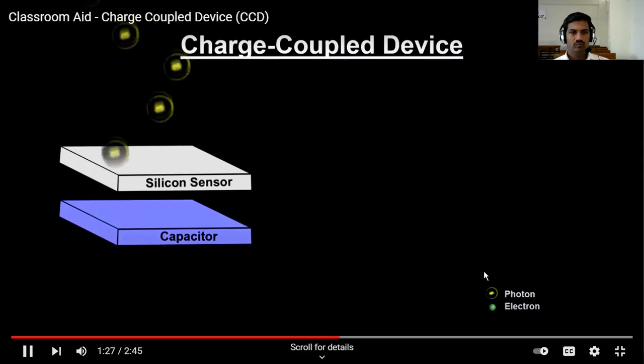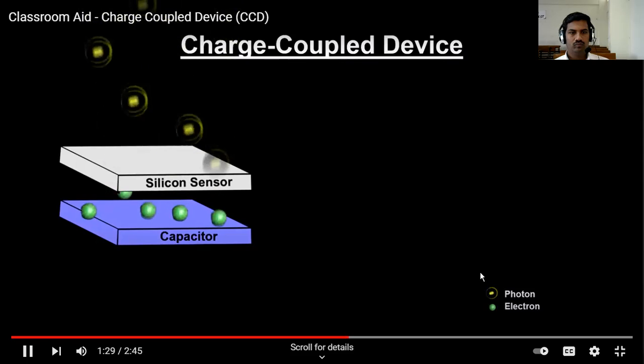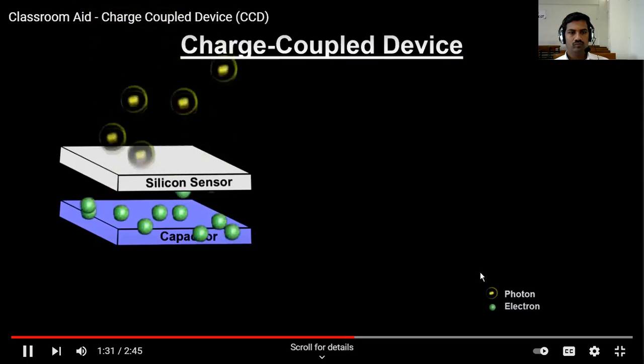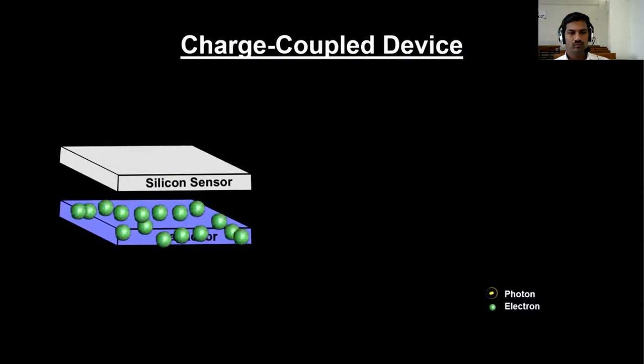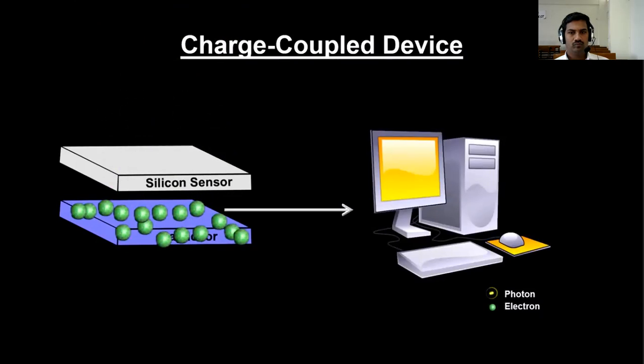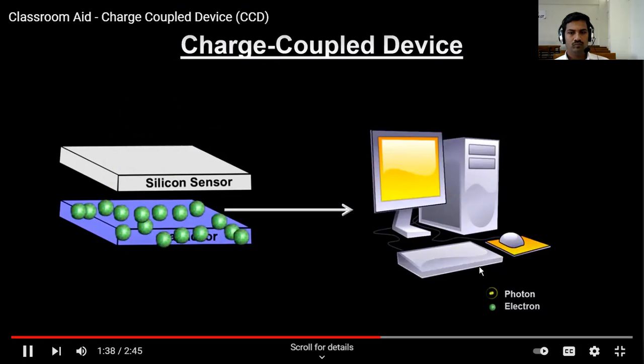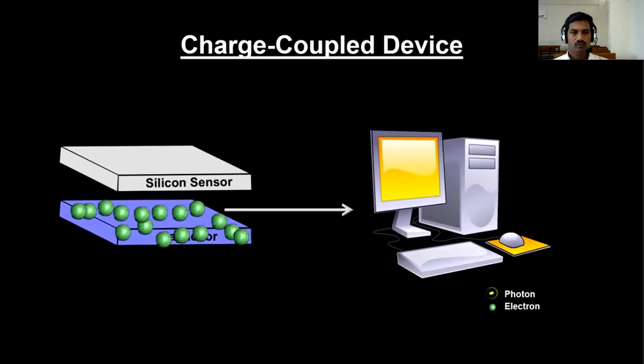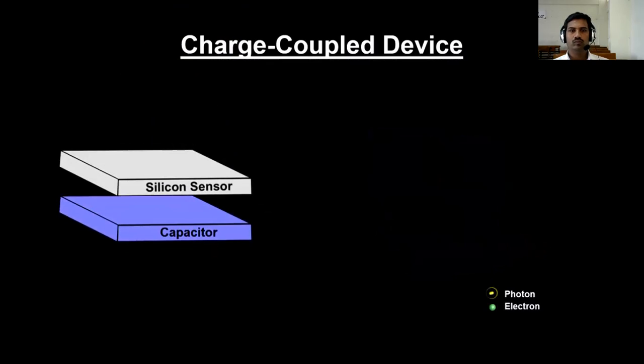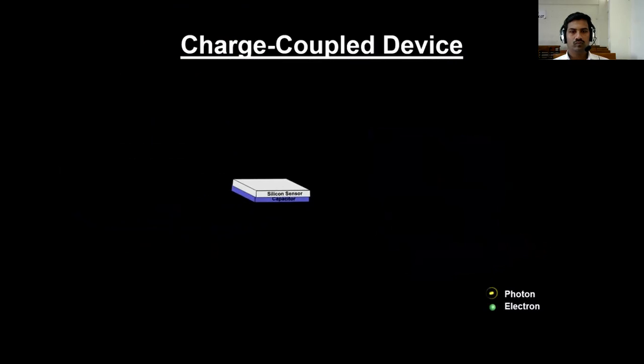The photons start producing electrons as soon as the shutter is opened. The capacitor collects the freed electrons until the shutter is closed. At that point, the voltage across the capacitor represents the number of electrons the capacitor collected. This information is sent to the computer. All of this is miniaturized into an integrated circuit and represents one pixel.